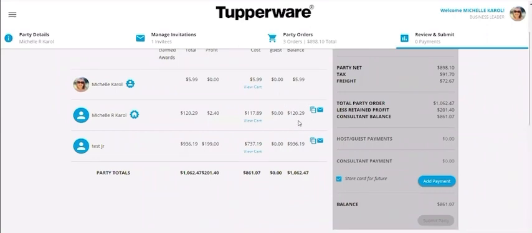So that's really important to know because also the products in the cart are also just being held there. That does not mean that they are reserved for that person. If we sell out of any of these products before your hostess closes the party, these items are going to go away. So what's going to happen is that guest is not going to get those products. Their total is going to be adjusted. You're going to have to put the payment that they have in the little garbage can, delete the payment, and ask for a new payment.